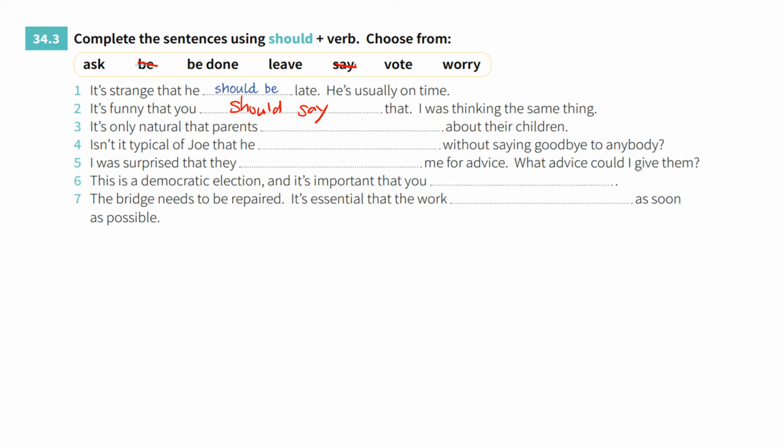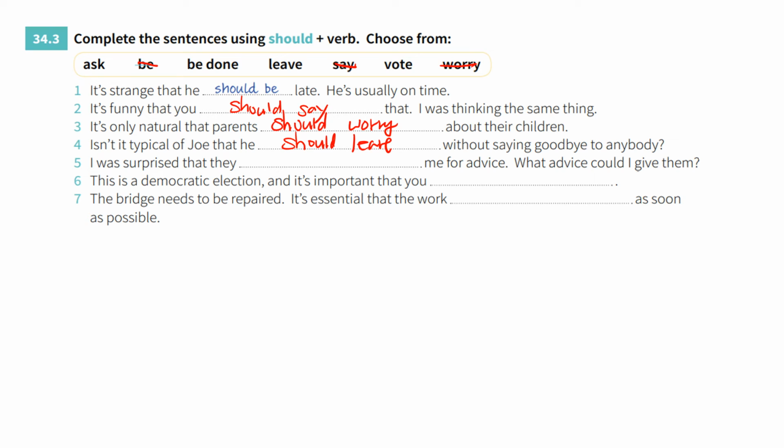And it's only natural that parents should worry about their children. Number 4. Isn't it typical of Joe that he should leave without saying goodbye to anybody.